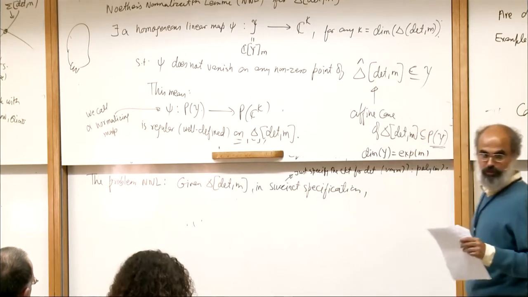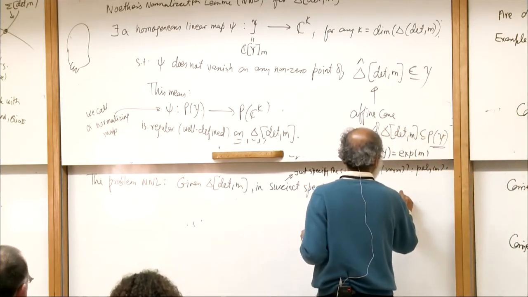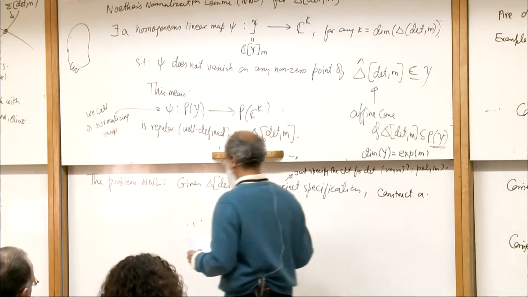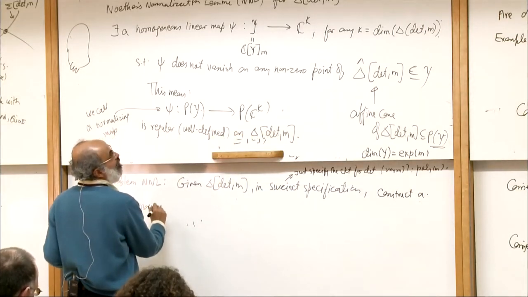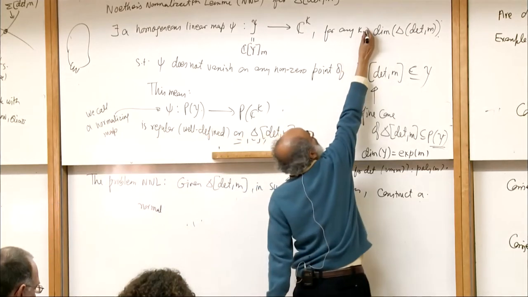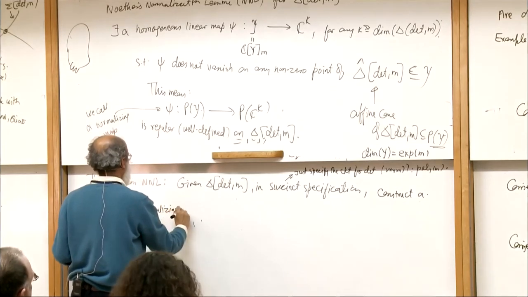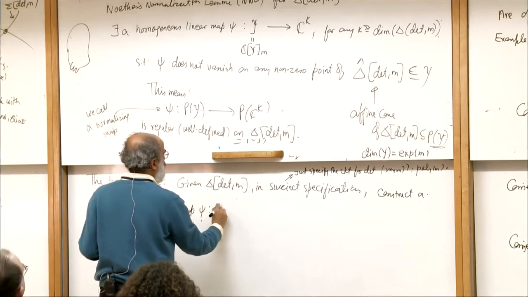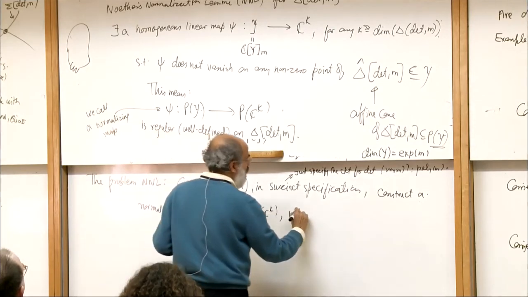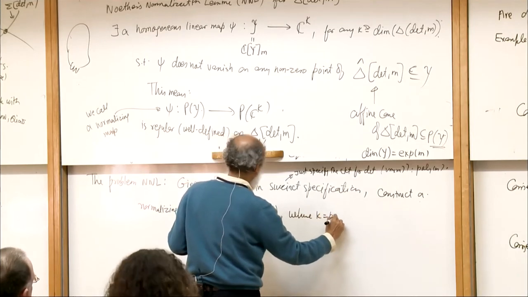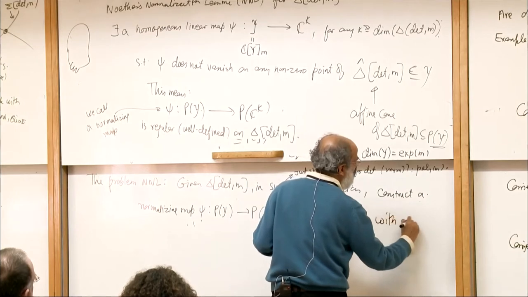So given this in a succinct specification, construct a normalizing map psi from the coordinate ring of y to C^k, for any k greater than or equal to the required value, where k is polynomial in m, with a succinct specification.